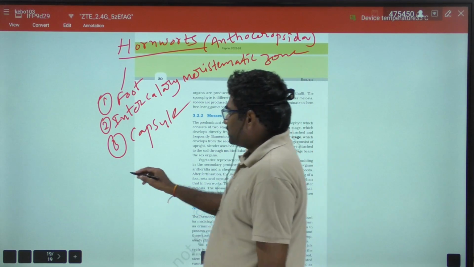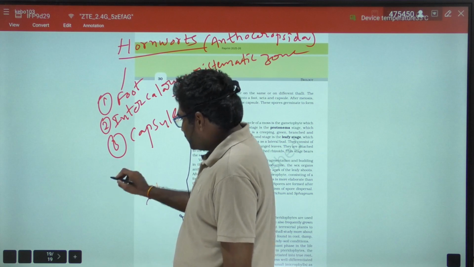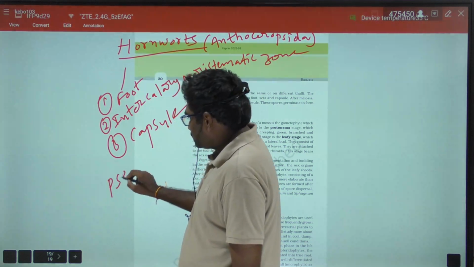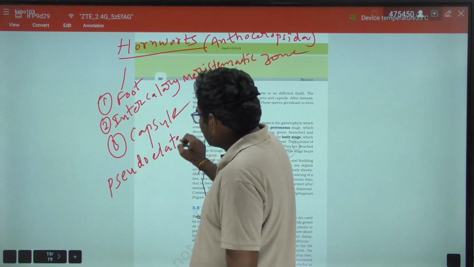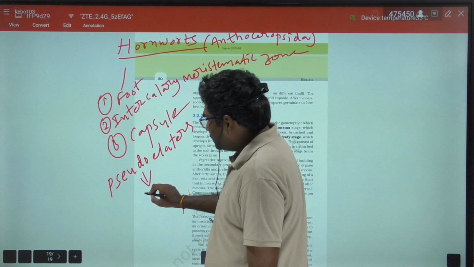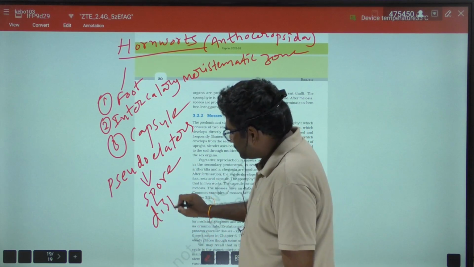Another thing is that for spore dispersal, pseudo-elaters are present. Pseudo-elaters are involved in the spore dispersal mechanism.